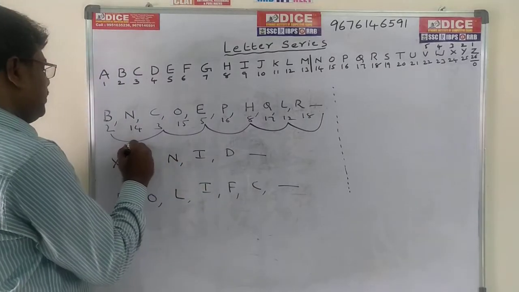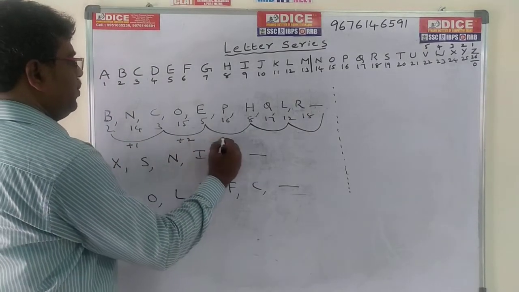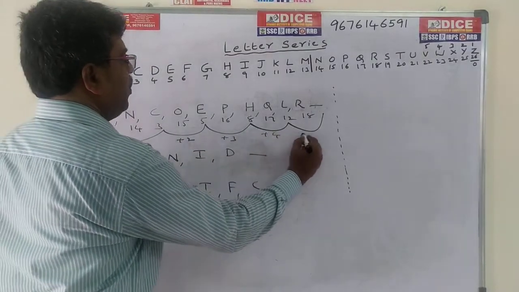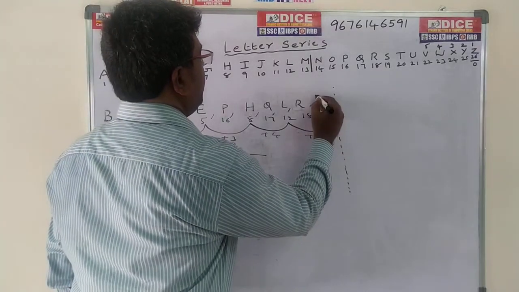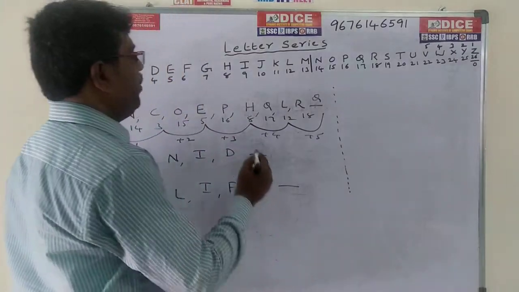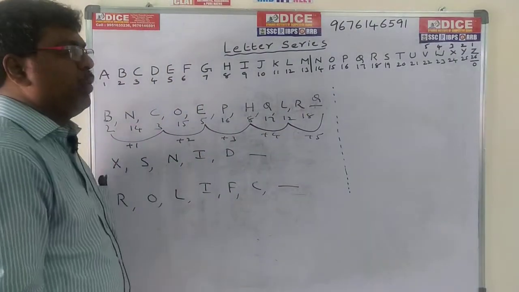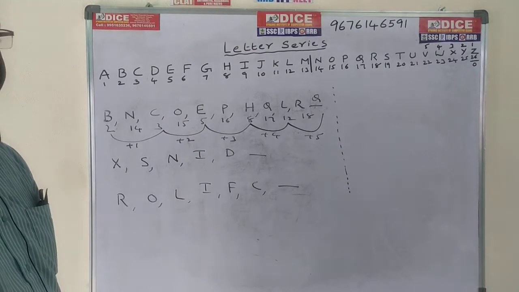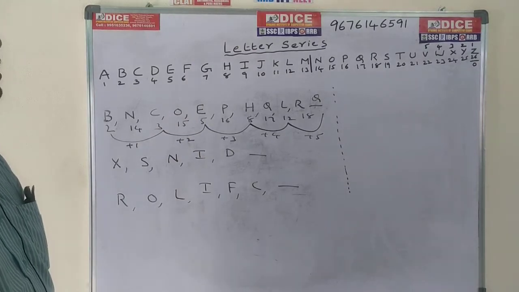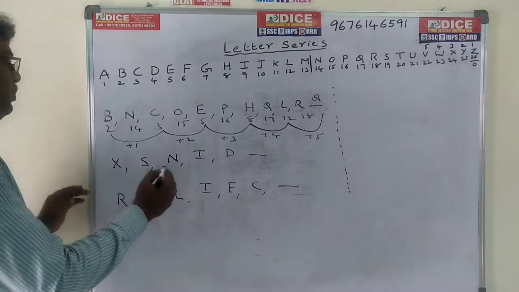It is plus 1, plus 2, plus 3, plus 4, next plus 5. So 12 plus 5 is 17. 17 means Q is the answer. 12 plus 5, 17. 17 means Q is the required answer. Alternative series, the required answer is 17, which means Q. Now come to this problem.